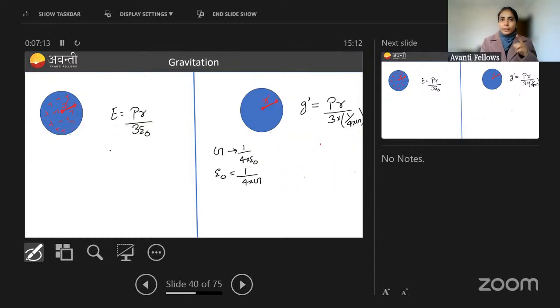So for inside point in electrostatics, I have taught you what is the electric field. If charge density, this is charge density, charge per unit volume, if charge density is rho, then at any inside point,